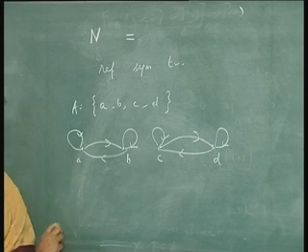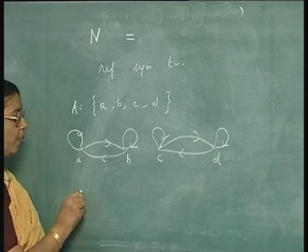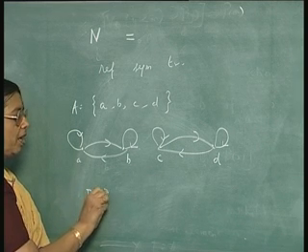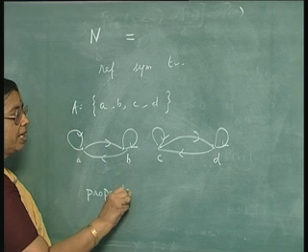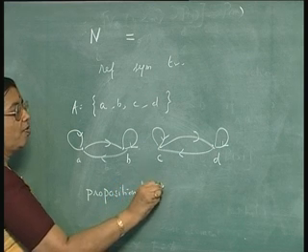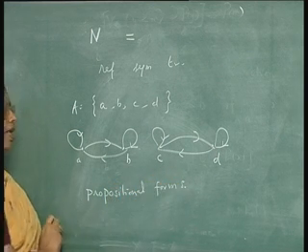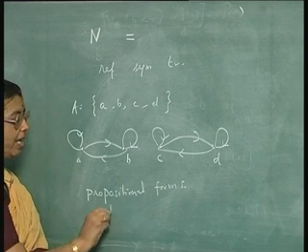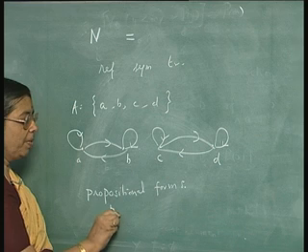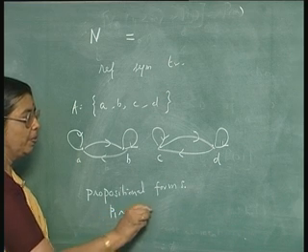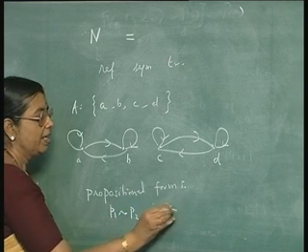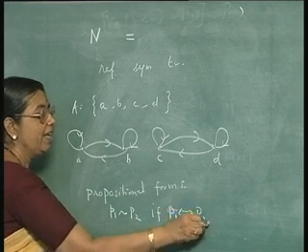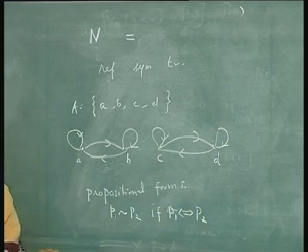Or if you take something like this, if you take the set of propositional forms, that is well formed formulas of the propositional logic. You say P1 is equivalent to P2 if they have the same truth table.